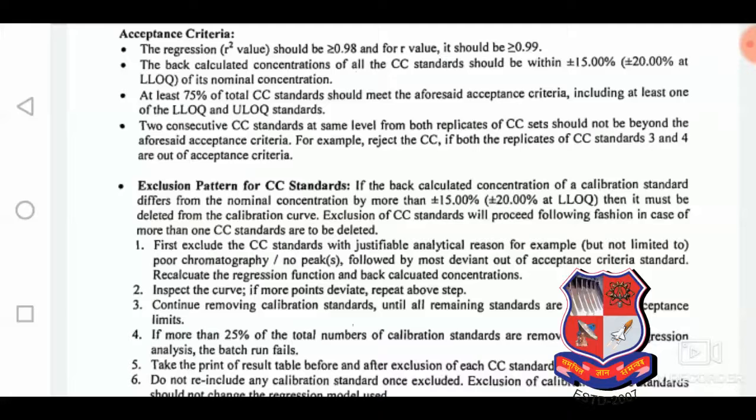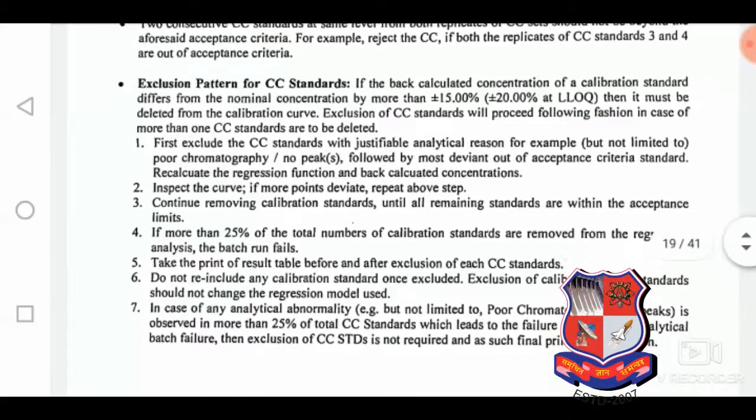For example, reject the CC if both replicates of CC standard 3 and standard 4 are out of the acceptance criteria. If standards 3 and 4 are out of acceptance criteria, meaning beyond 15% and 20%, then reject the CC standard. Exclusion pattern for CC standards: if the back-calculated concentration of a calibration standard differs from the nominal concentration by more than 15%, and 20% for the LLOQ, the lowest standard, then it must be deleted from the calibration curve.